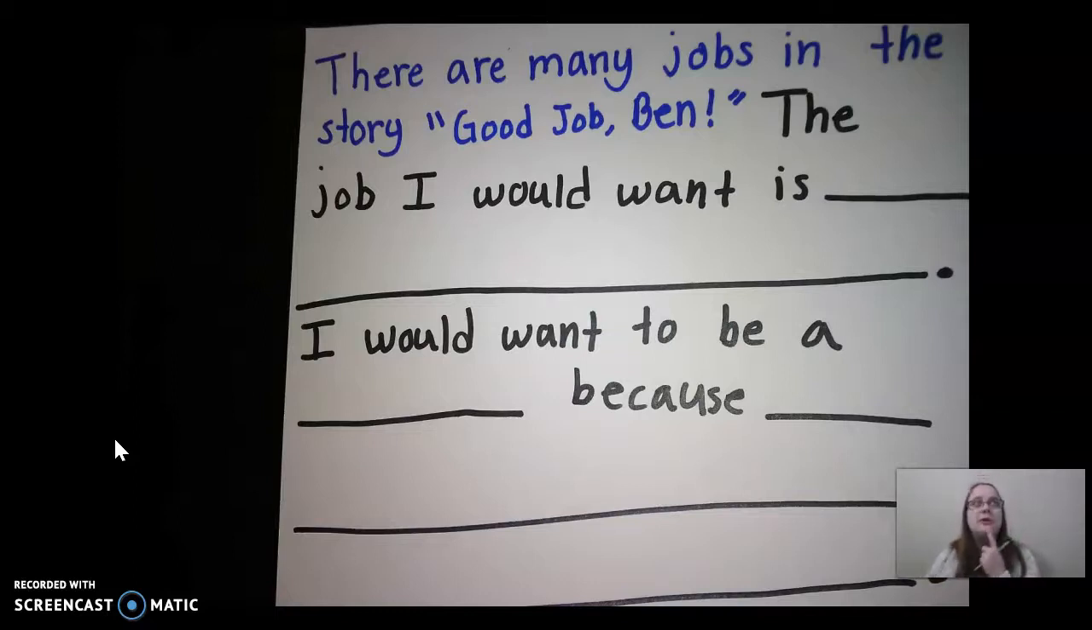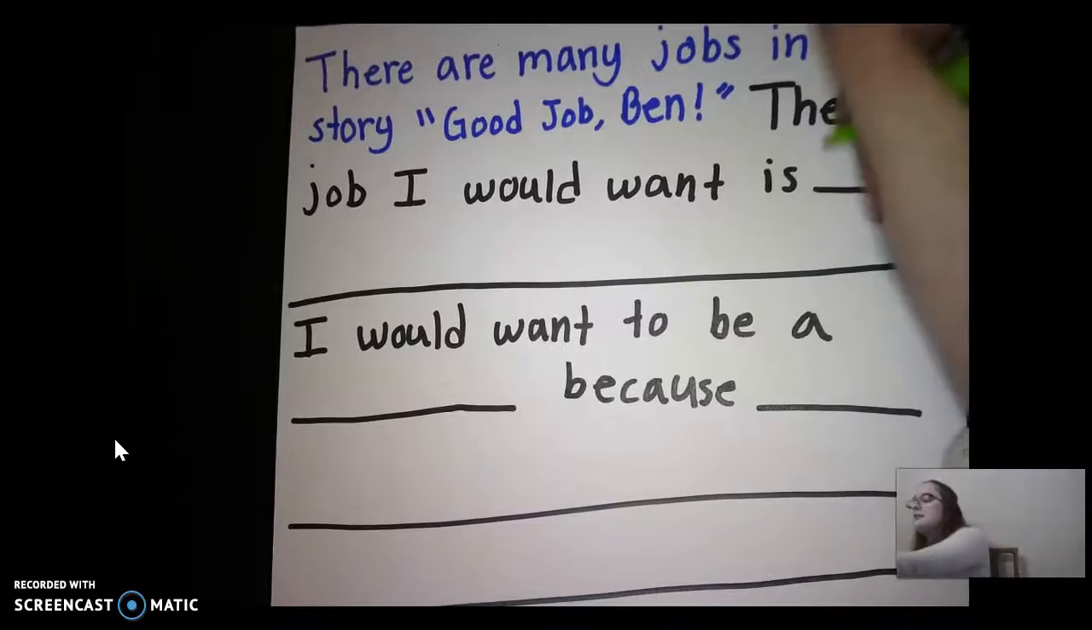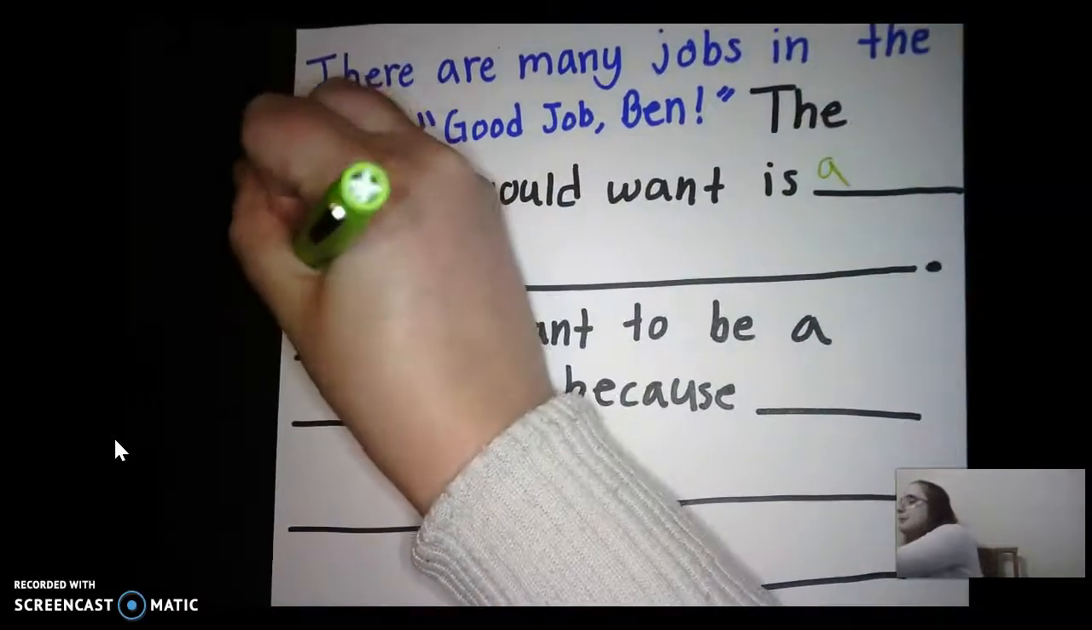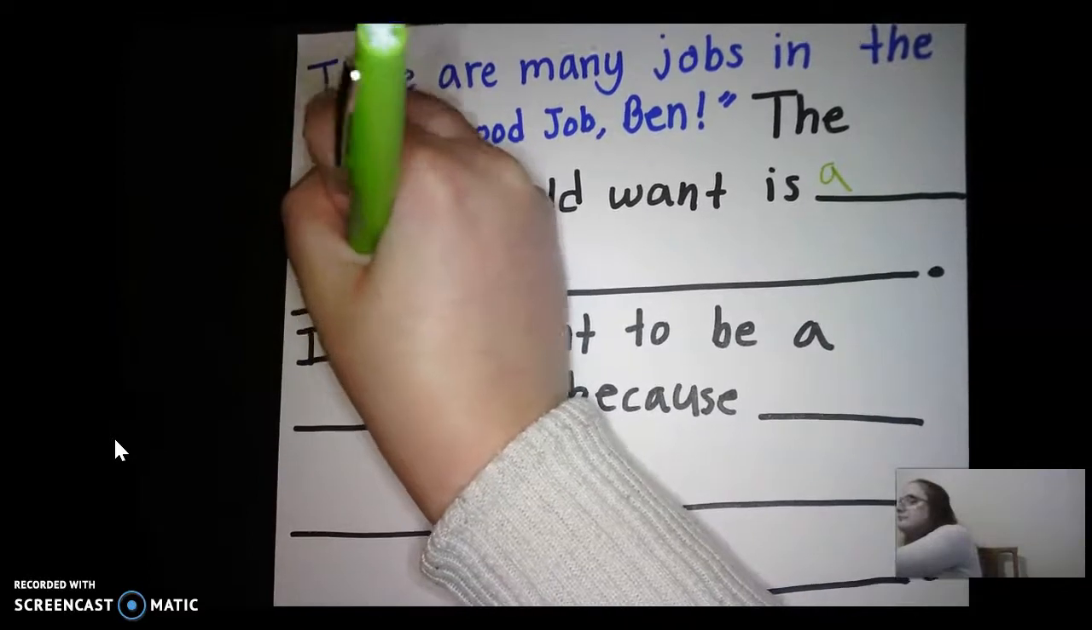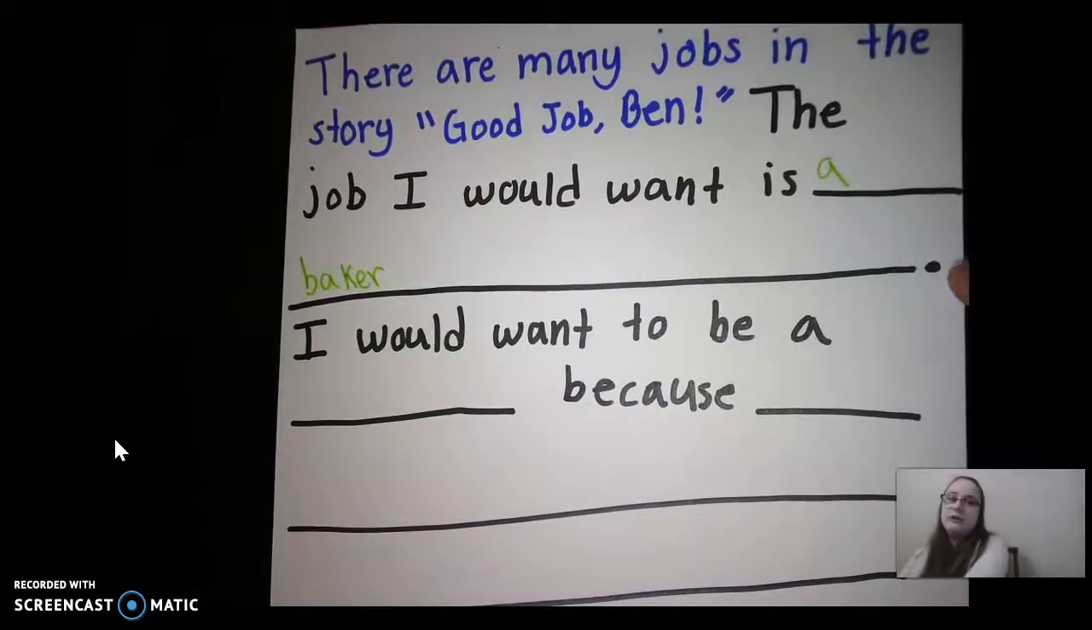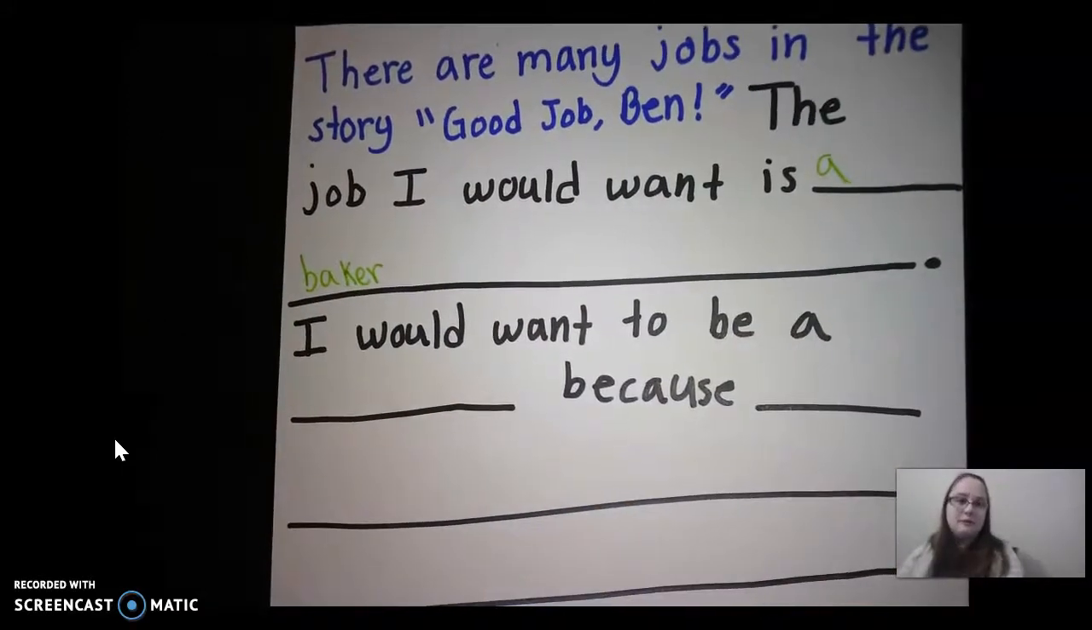So let's see, what job would I want? I don't want to be a bus driver. Miss Greathouse doesn't really like driving that very much. A crossing guard would be cool, but what happens if it rains or snows? It wouldn't be that fun to be outside in that. A construction worker. Let's be honest, guys. Miss Greathouse is not good at fixing things. A baker? Now, Miss Greathouse does like to bake, so I'm going to choose that one. So the job I would want is a baker. And then you would make sure that you have your period, which mine is all the way over here because I want to make sure we have enough space to write.